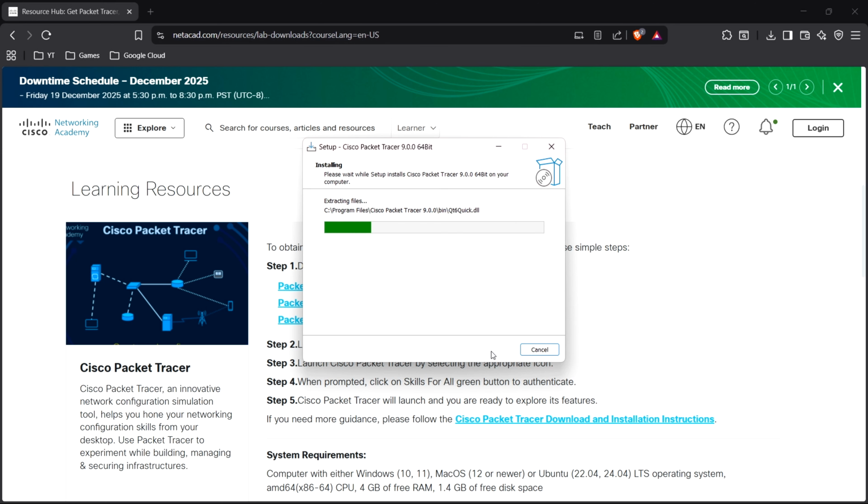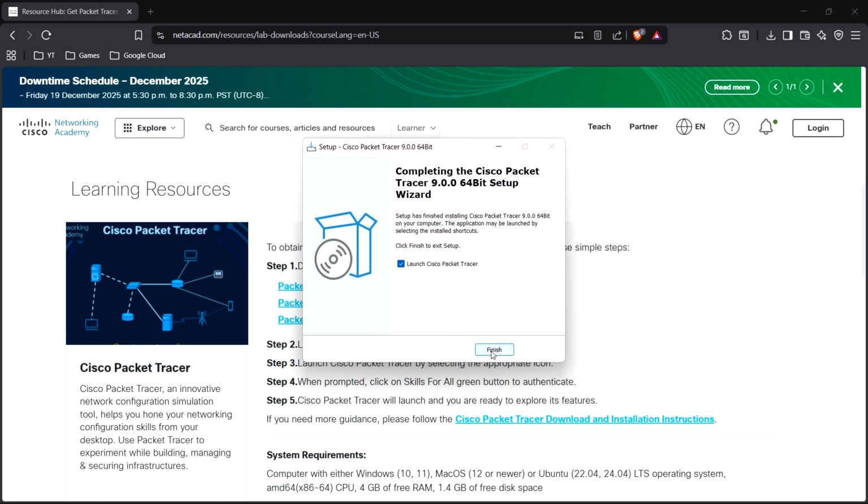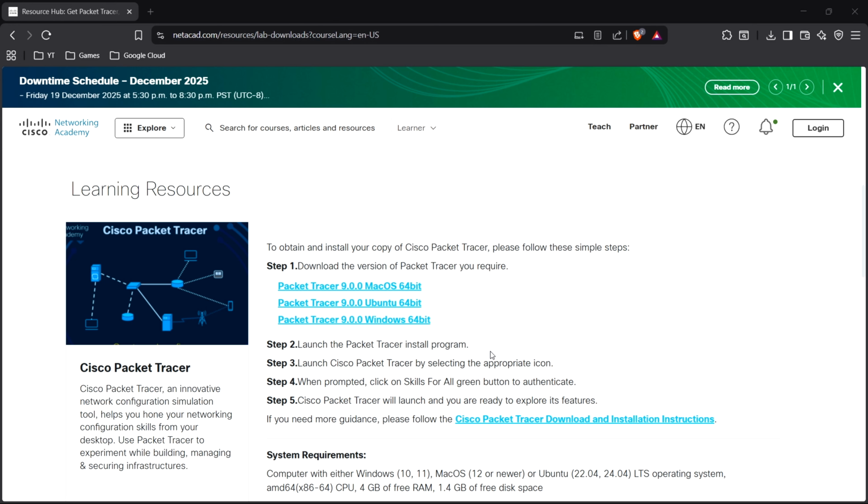So this might take a bit. Click on Finish and Cisco Packet Tracer will be launching.